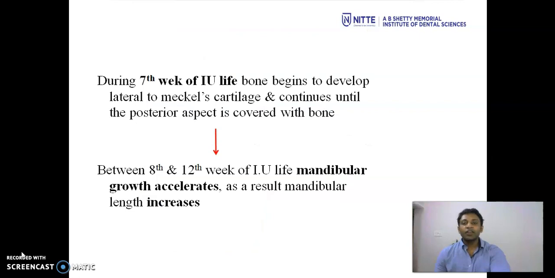During the 7th week of intrauterine life, bone begins to develop lateral to the Meckel's cartilage and continues until the posterior aspect is covered with bone. Between 8 to 12 weeks of intrauterine life, mandibular growth accelerates. As a result, mandibular length increases.